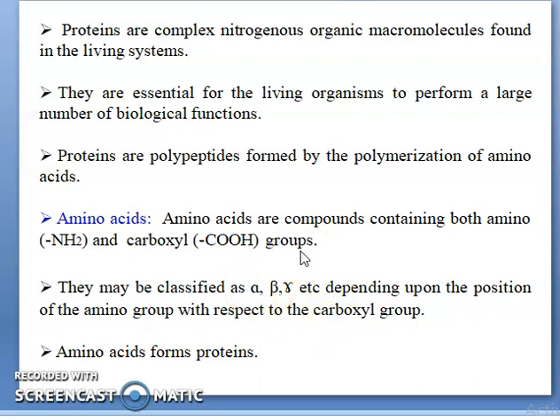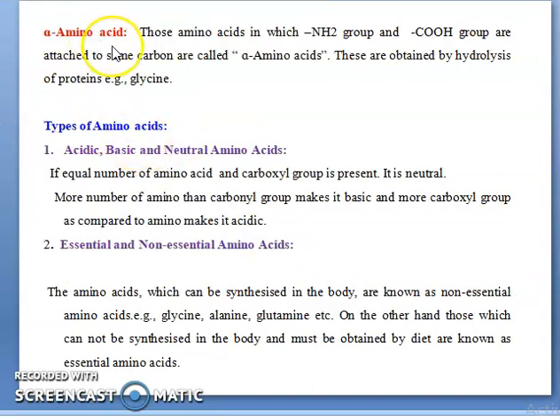You know that this sentence is common for everyone. You can see the first one: what are alpha amino acids? This is very important.